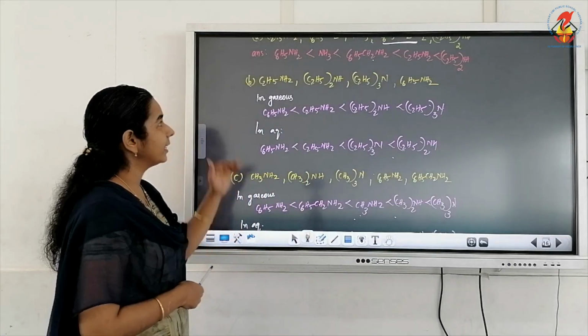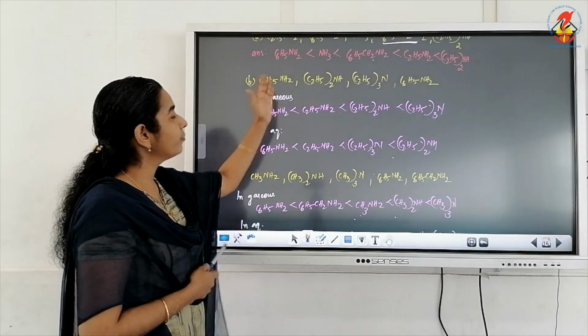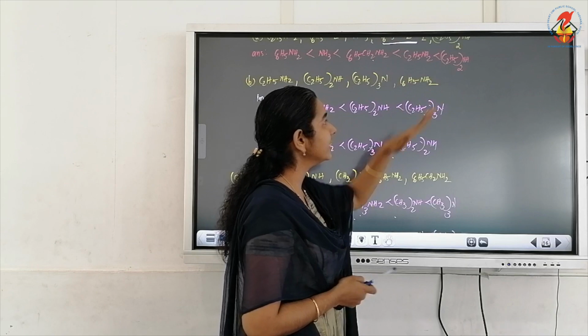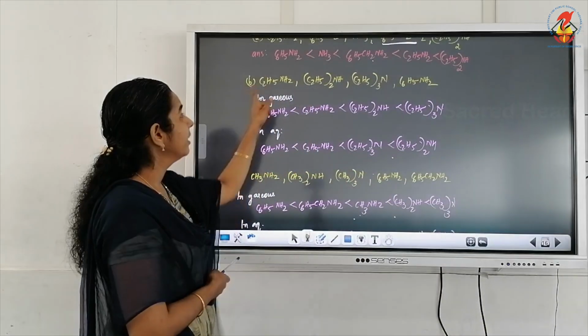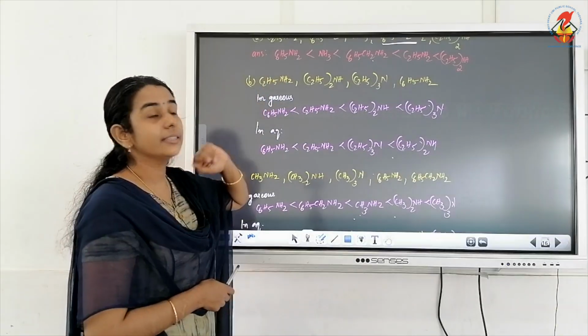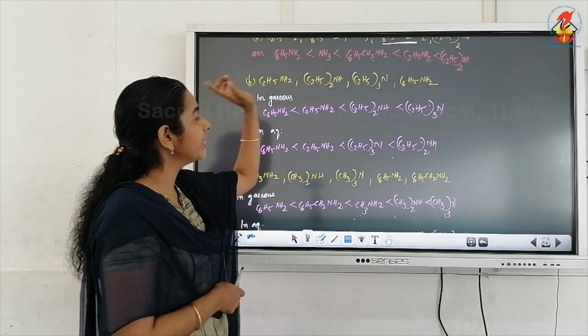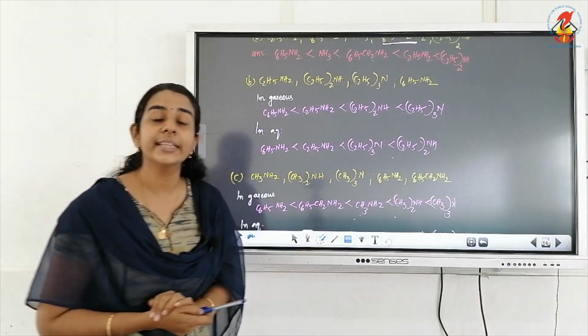See the next question. The question is C2H5NH2, C2H5 twice NH, C2H5 thrice N and C6H5NH2. Here if you look at the question, we have 3 ethylamines. First one is a primary ethylamine, then we have a secondary ethylamine and a tertiary ethylamine.